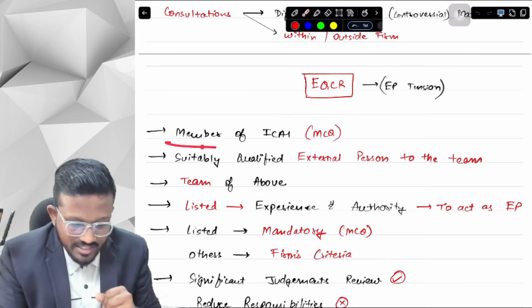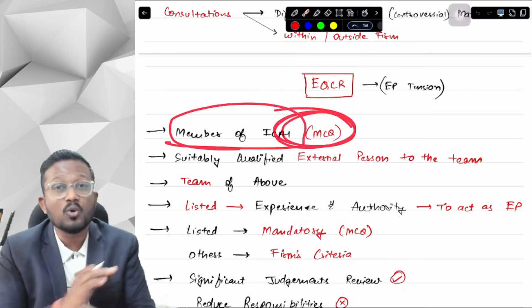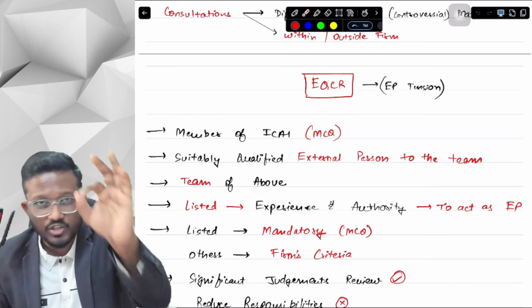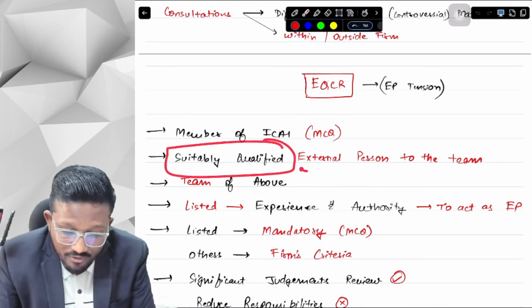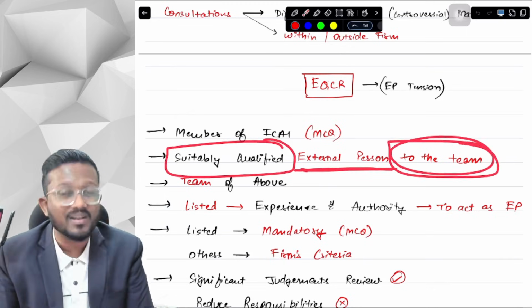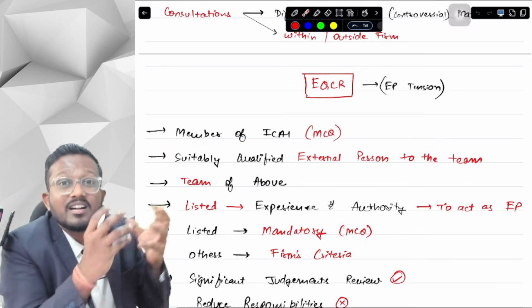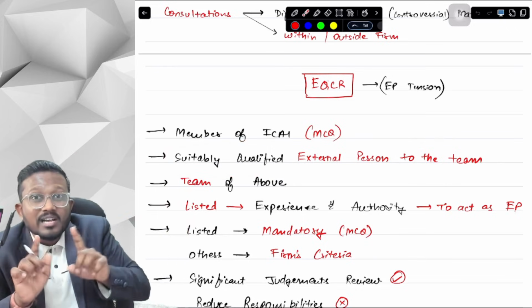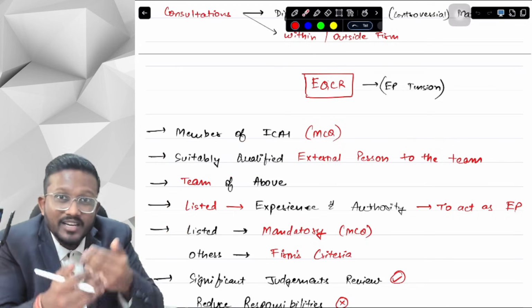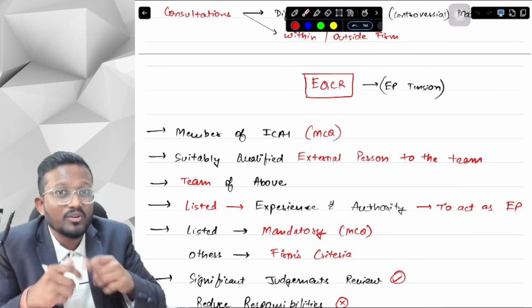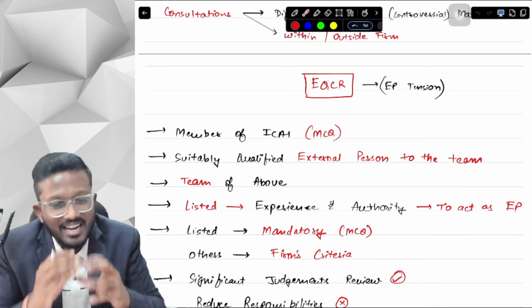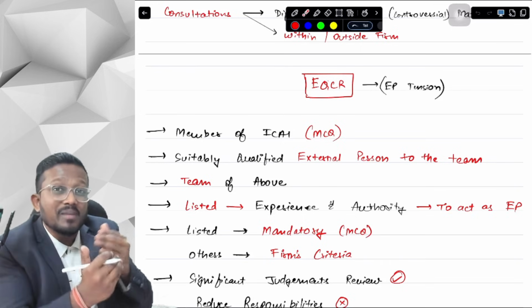First of all, the EQCR should be a member of ICAI, no doubt about it. He or she should be a chartered accountant, first of all. Secondly, he should be a suitably qualified person external to the team. He should not be part of the team. Otherwise, if he is part of the team and working with the team, then there will be a self-review threat. Whatever work he has done, he will have to review his own work. Therefore, it should be external to the team.